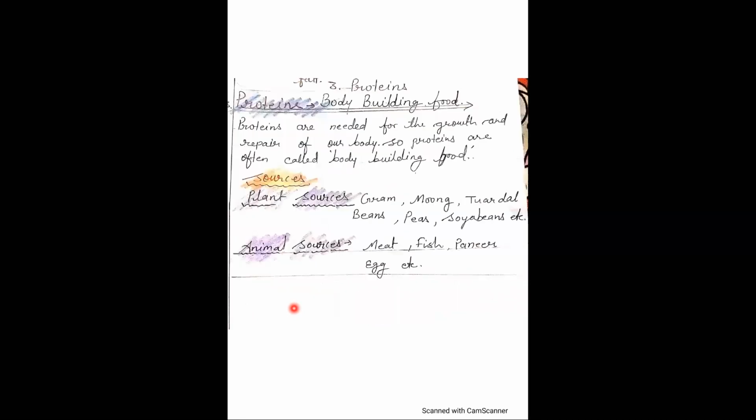Next nutrient is protein. The third major nutrient of food is protein. Children, proteins are needed for the growth and development of the body. They also help in repair of our body parts. So proteins are often called body building food.